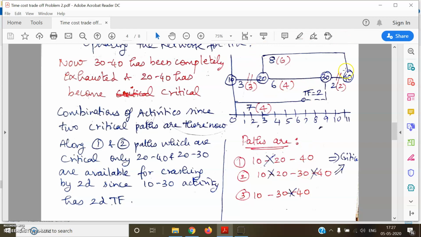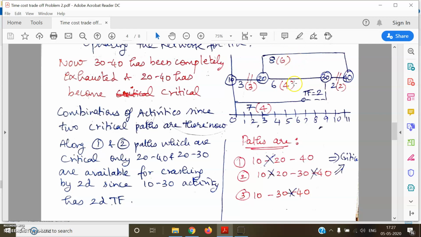Okay, so as you can see from this diagram, 20-40 has got 2 days of crashing, 20-30 also has got 2 days of crashing. Parallelly, if you see, this non-critical activity has also got 2 days of total float. Okay, so therefore I can crash 20-40 and 20-30 by 2 days.